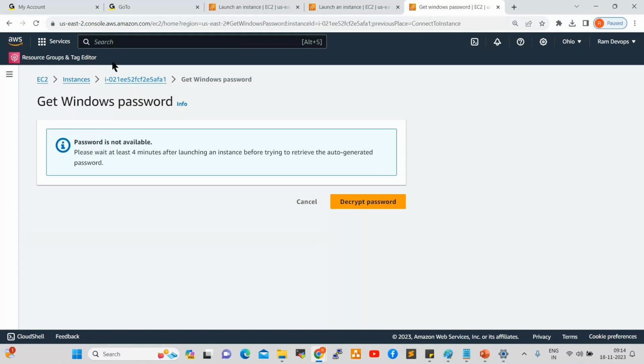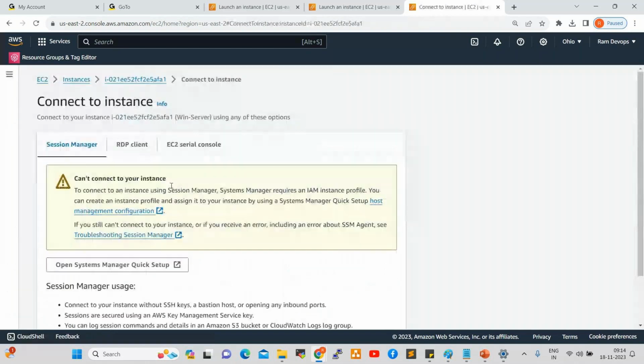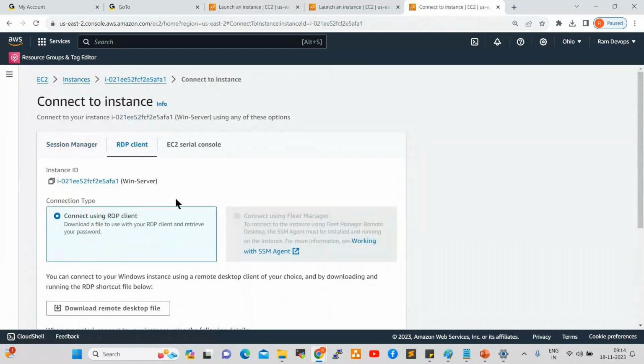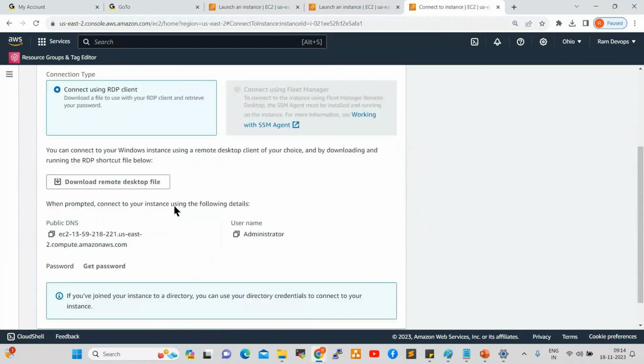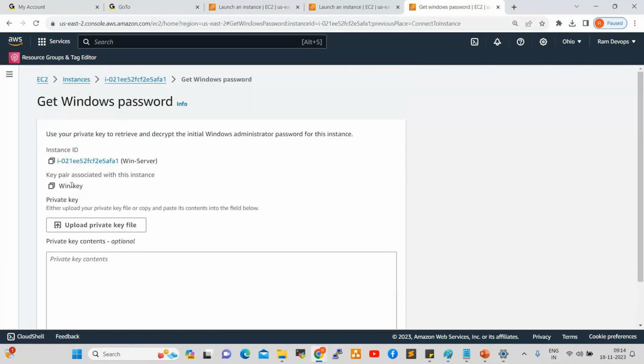Yeah, so now I can check it once again. Select the server, click on connect, RDP client, go down and click on get password. See here, now it is showing key pair win key, right? This key we need to upload here. Only the win key in PEM format can be uploaded. If you upload a PPK file, it will not be allowed. You can try that. That is why a PEM file is required here.